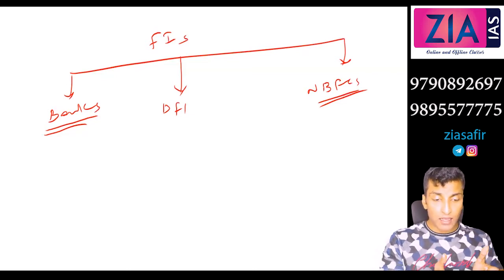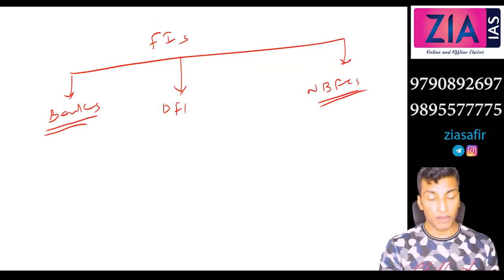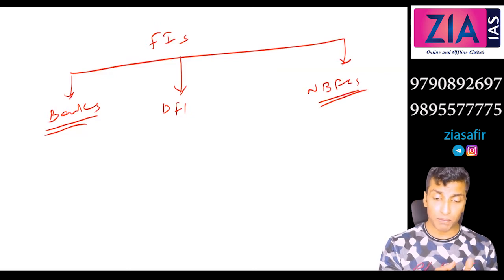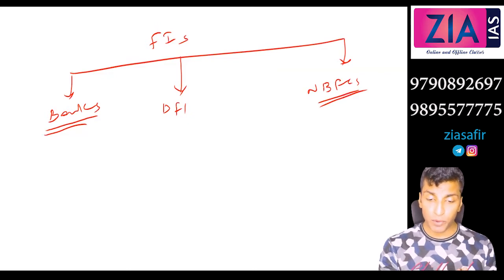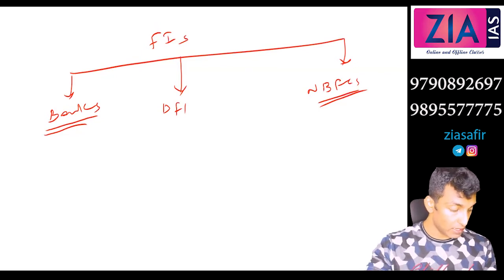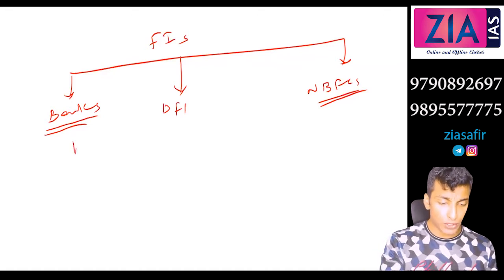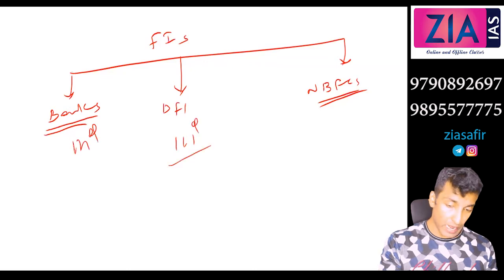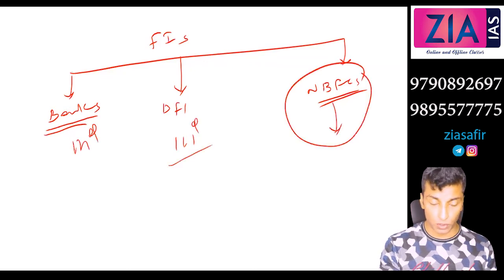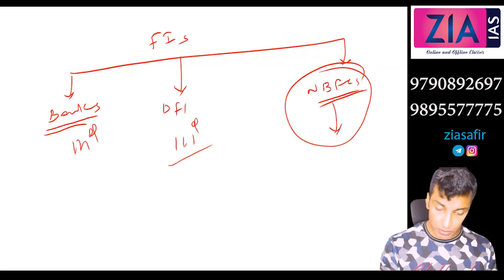When we talk about DFIs or banks, all these had something in common, right? All three banks have something in common. DFIs have something in common. But when we discuss NBFCs, these are very much diverse. One product is different from the other. For example, a mutual fund is an NBFC, and an insurance company is totally different. So this is slightly complex. Banks were similar, DFIs were similar, but NBFCs are a heterogeneous group. Mutual fund is different from insurance, like that.